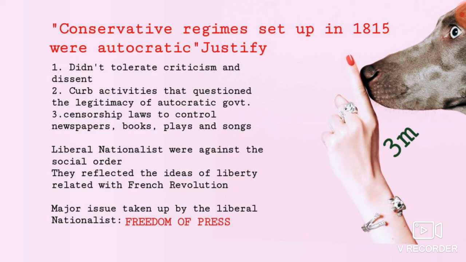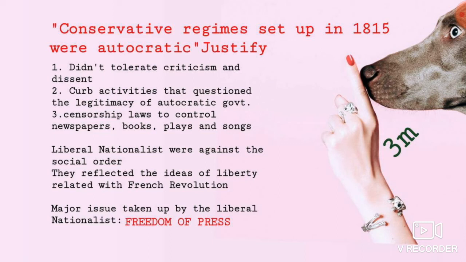And then the liberal nationalists. We know liberal nationalists were against the monarchy, so definitely they will be against the conservative system also, right? So liberal nationalists were against this social order, as the conservative regimes were making strict rules again and again. This was spreading the ideas of liberty a lot among the people. When more strict rules are there, people will fight against them even more, right?